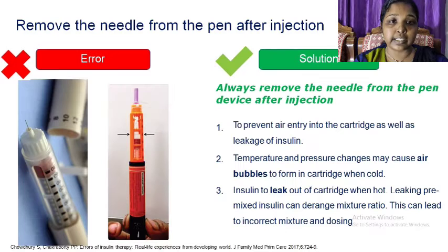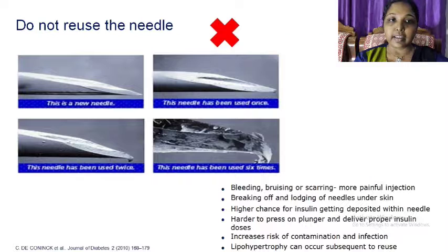Next point to remember is remove the needle from the pen after injection. Always remember to remove the needle from the pen after injection. The main purpose is to prevent air entry into the cartridge as well as leakage of insulin. Temperature and pressure changes may cause air bubbles to form in the cartridge when cold, and leakage of insulin out of the cartridge when hot. Leaking pre-mixed insulin can derange the mixture ratio and this can lead to incorrect mixture and dosing.